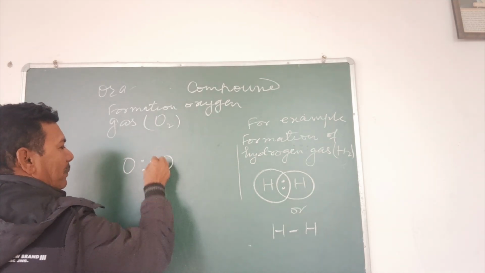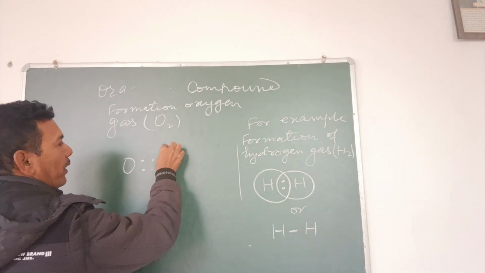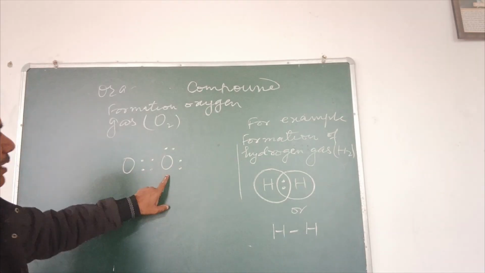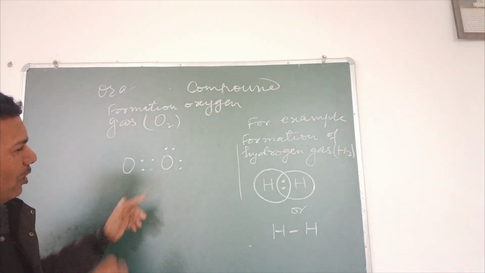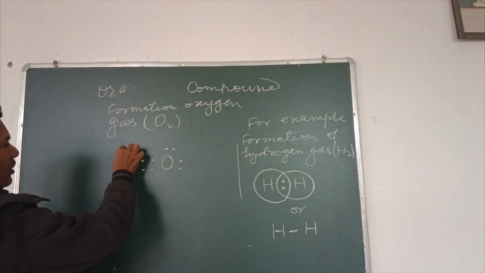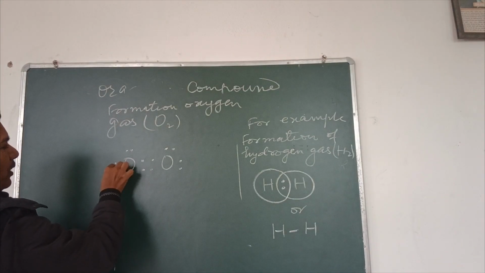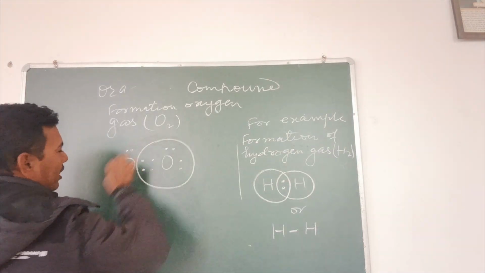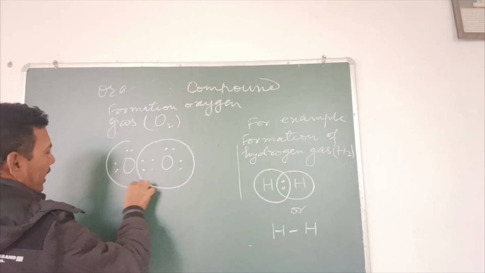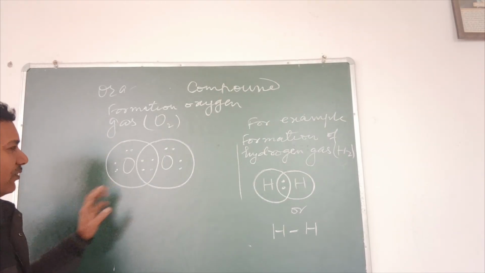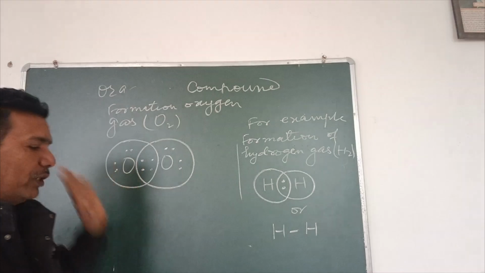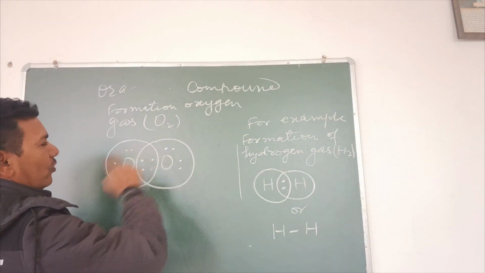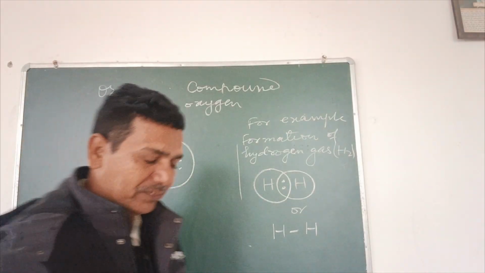Because oxygen atom, after sharing the electrons, is left with 2 pairs of valence electrons. This will be written on any 3 sides of this, either up or down or towards the right. Similarly, this oxygen atom also has 2 pairs of electrons. So in this manner, if we circle one oxygen atom in one circle and another oxygen atom in another circle, we see that in the common region there are 4 electrons, and in each circle we see that there are 8 electrons. What happens in covalent bond?